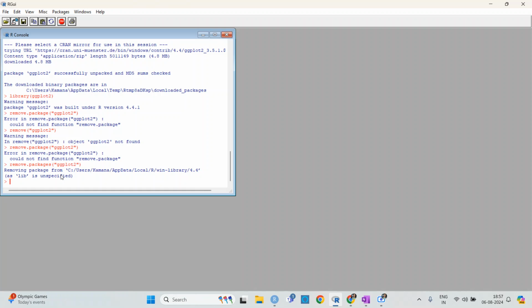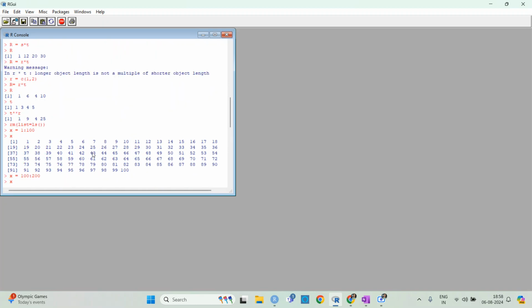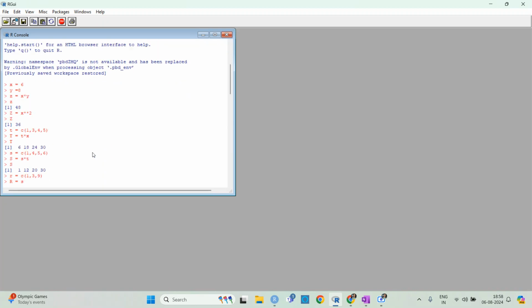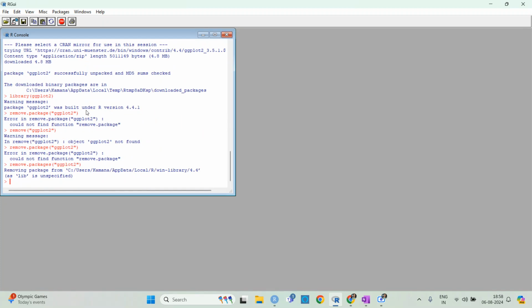Okay, now we will see how we use R as a calculator. We have seen already that we have put values in so many variables. One thing I told you is that we can use Control L to clear the screen also, but I'm not clearing it. I will save it for the R script. For using it as a calculator, you don't need to save it in any variable. All you need to do is, let's say, 6 * 9 ** 9 ** 2.